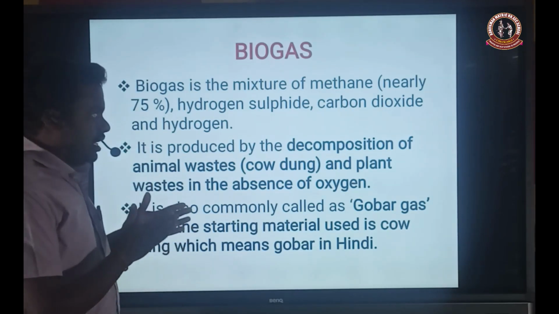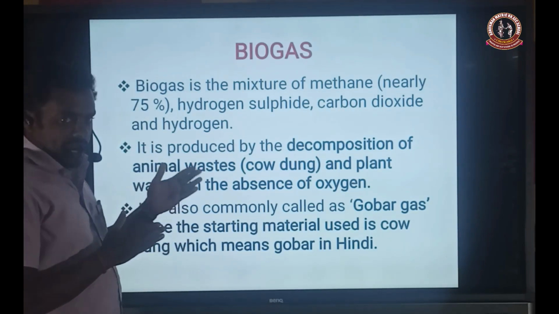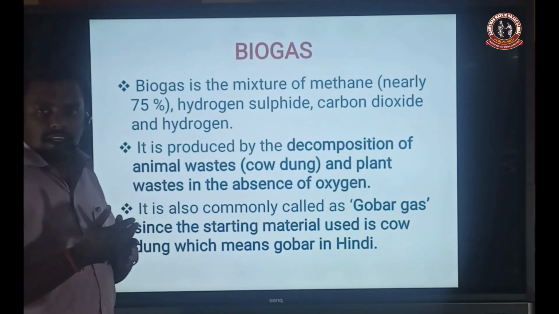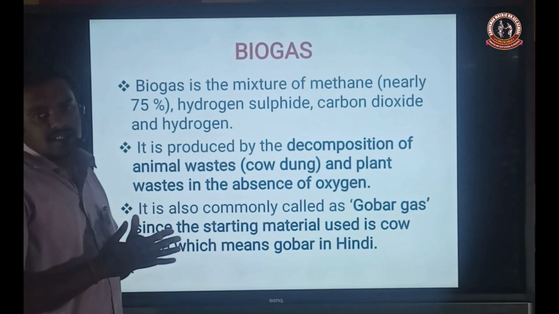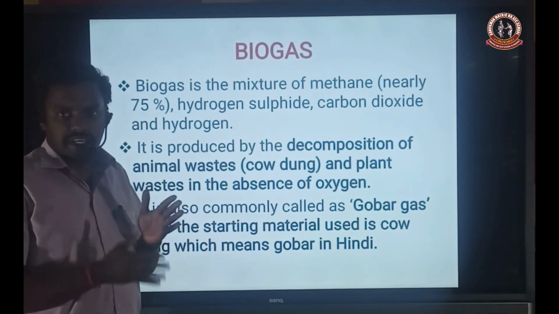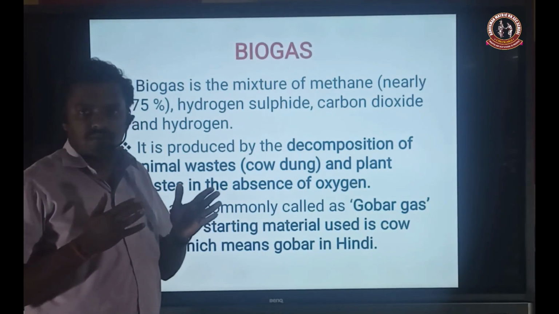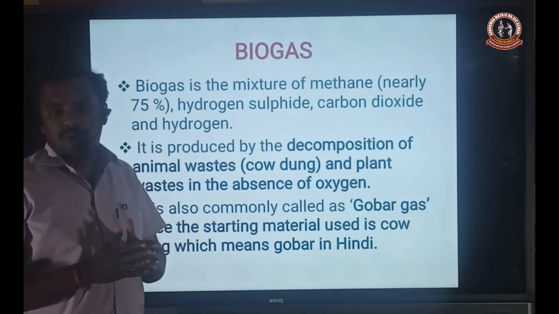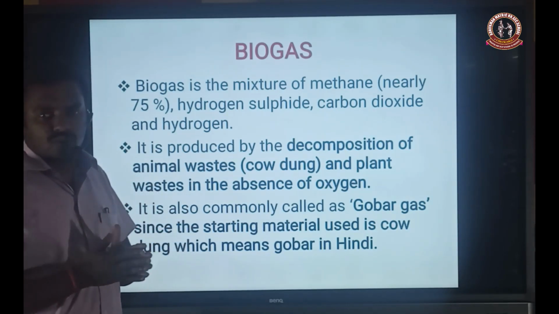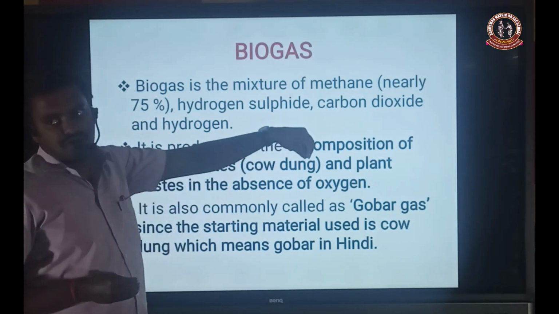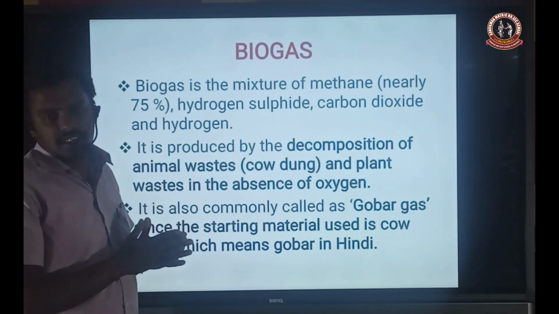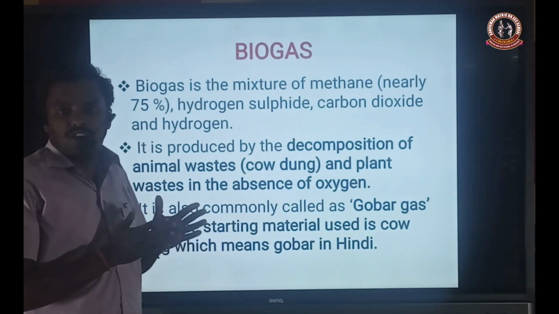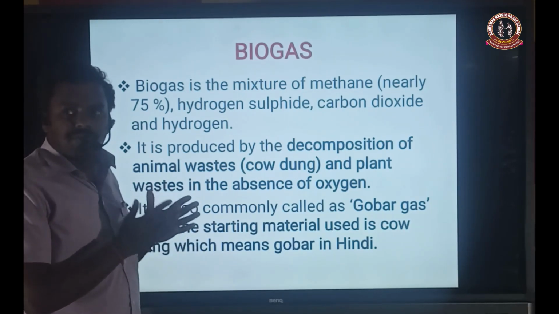Both animal and plant waste combine through the process of decomposition. Decomposition means the breakdown of larger molecules into smaller molecules. The formation of biogas takes place by anaerobic respiration, that is, in the absence of oxygen.